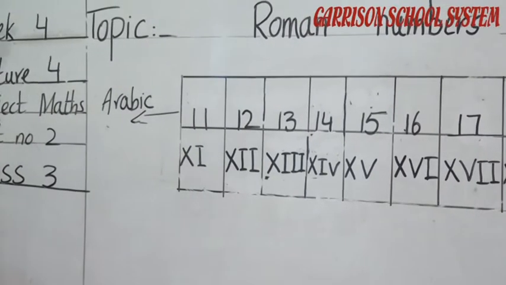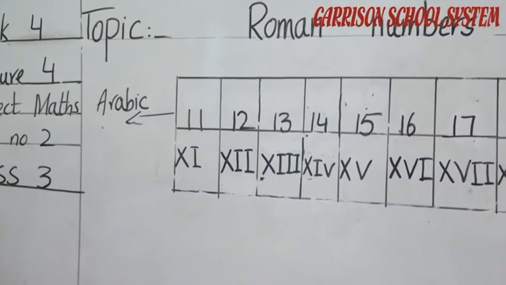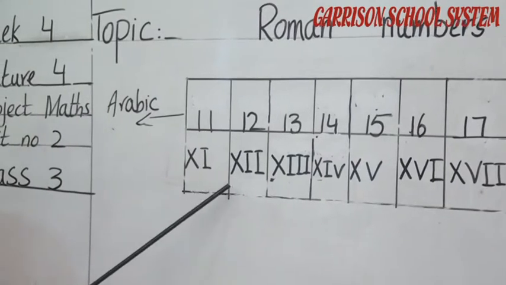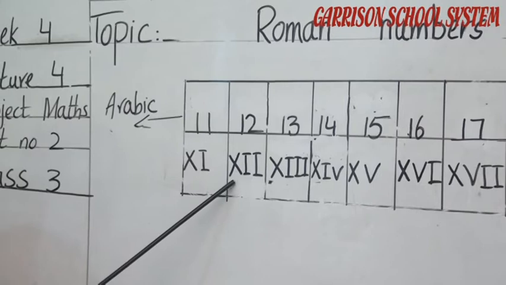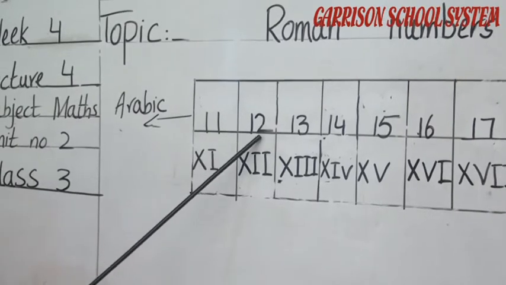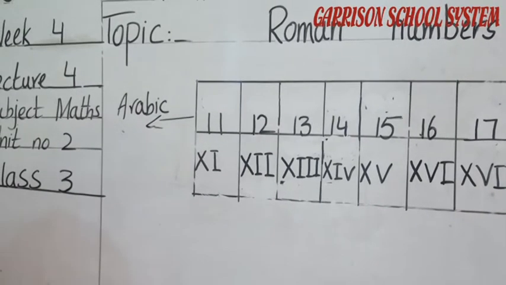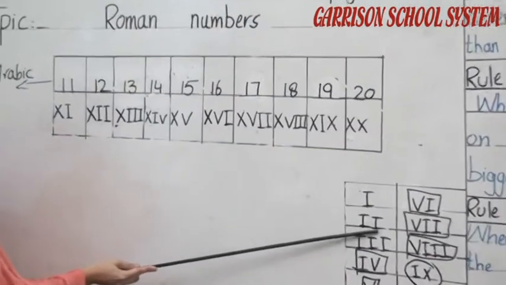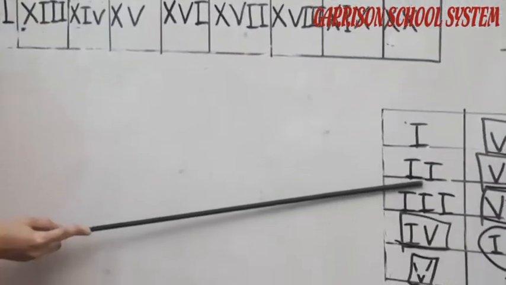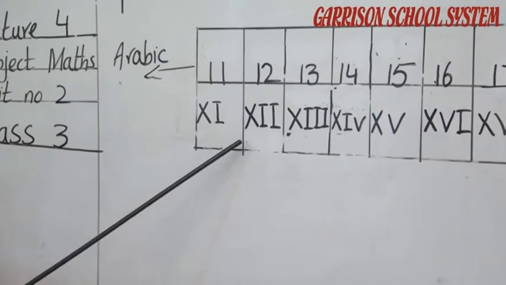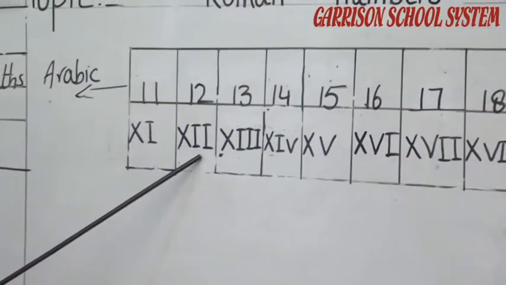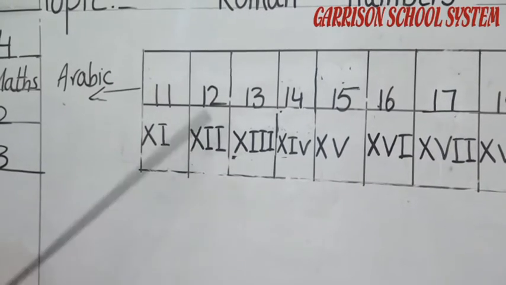Now move to the 12. We have to write 10 plus 2, 12. So first of all we have to write the symbol of 10. Which is the symbol of 10? That is X. Now we have to write the symbol of 2. As you can see here, these two I's are representing the number 2. Okay student, so we have to write here 10 and 2 times I, 10, 11 and 12.